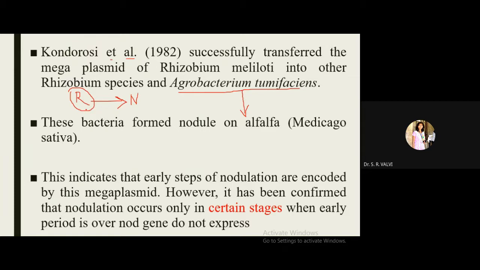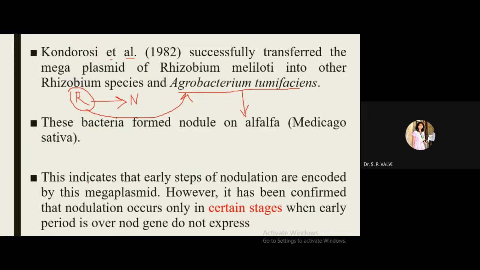The same genes are incorporated into Agrobacterium tumefaciens as well as other Rhizobium species, so that we can confirm whether these genes function in other bacteria for proper nodule formation and nitrogen fixation or not. This research has been done by Kondorosi et al.